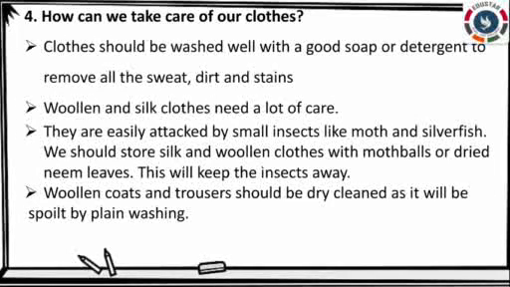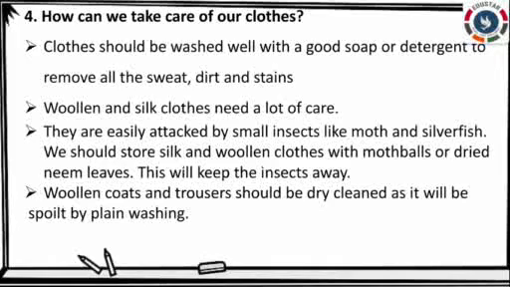Fourth question is, how can we take care of our clothes? Clothes should be washed well with a good soap or detergent to remove all the sweat, dirt and stains. Woolen and silk clothes need a lot of care.